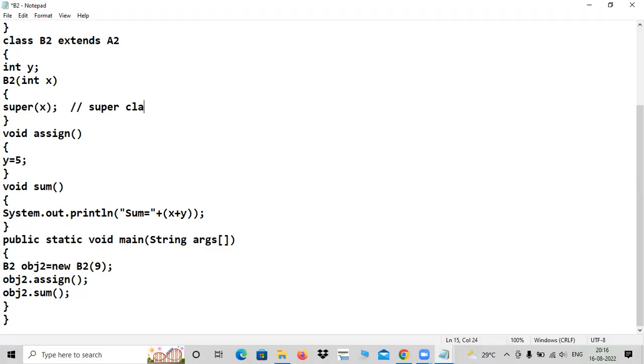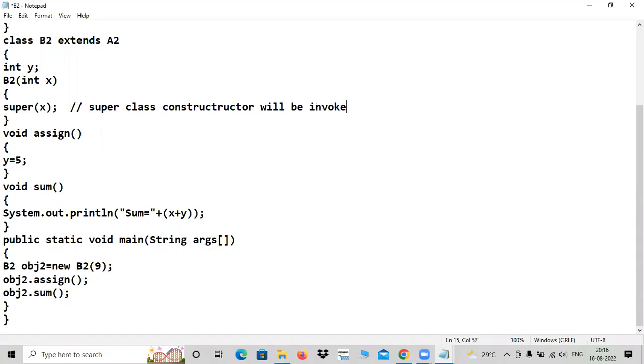That is the meaning of this statement. Super class. Yesterday also I used that word, right? The super class constructor you have to invoke.